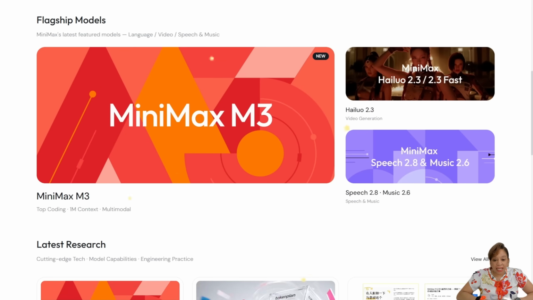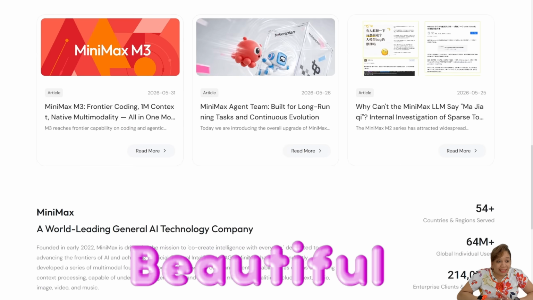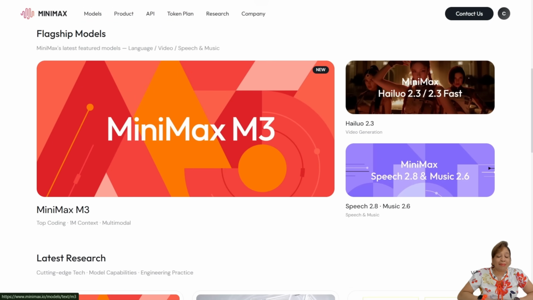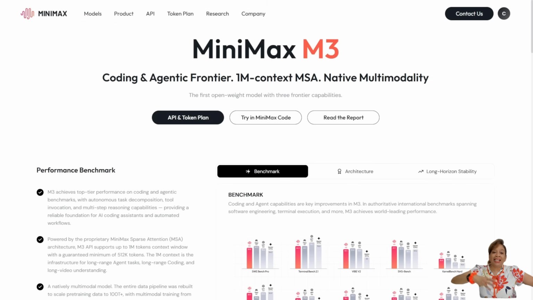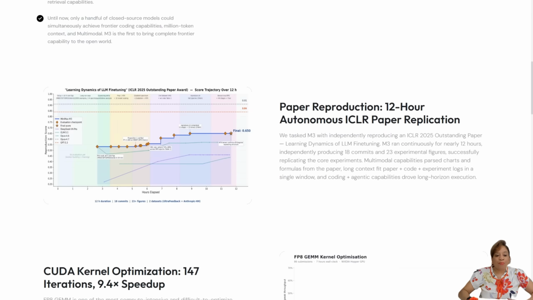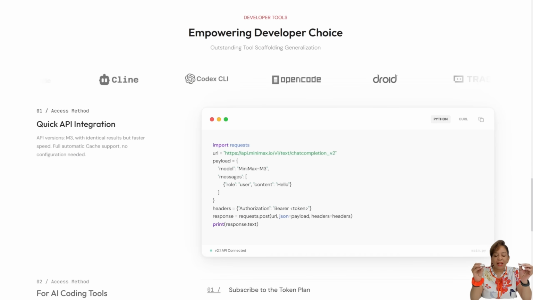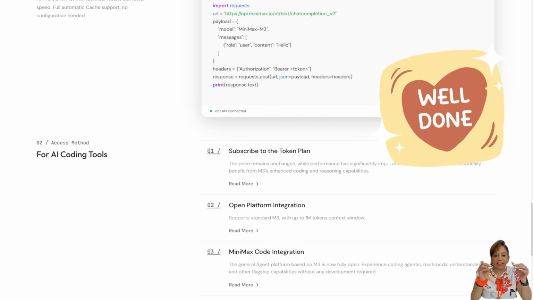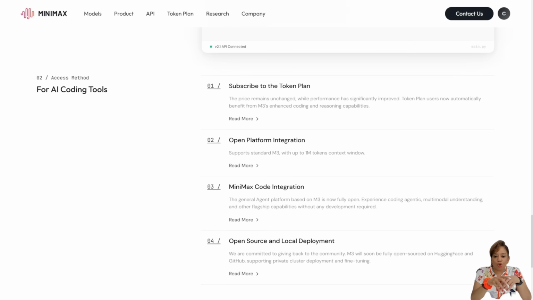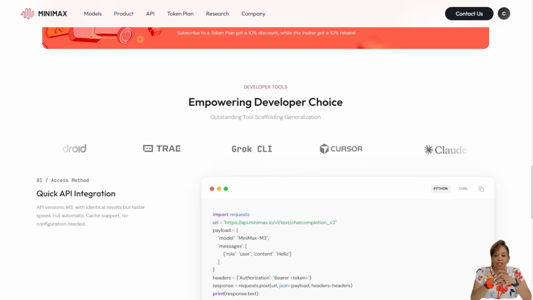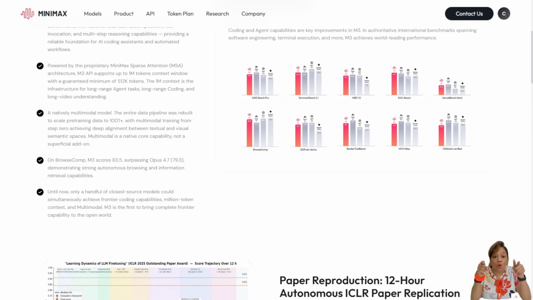Check out the website. Look how beautiful it is. Oh my goodness, MiniMax M3. All right, so now this is what we got to do. Look, I'm just showing you a little bit of the website. It is so well done, and it shows you so many different platforms. Look at this open platform. Look at all the things it can do. It can make videos, by the way, and songs.